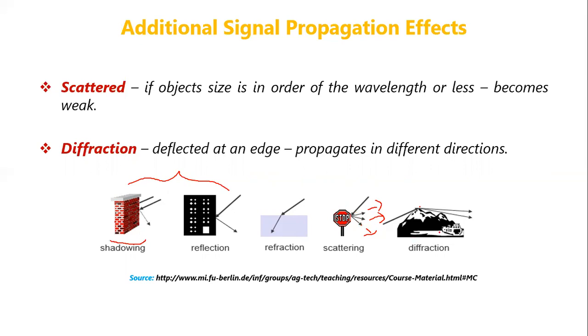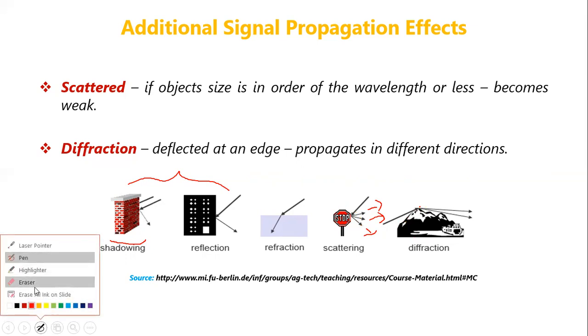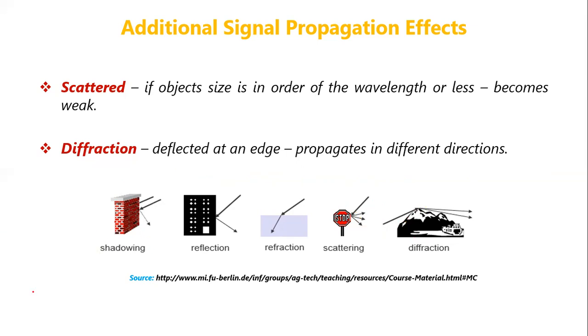And the last is diffraction. Sometimes the wave hits some edge of the object, and then the wave may get diffracted. So these are the additional signal propagation effects.